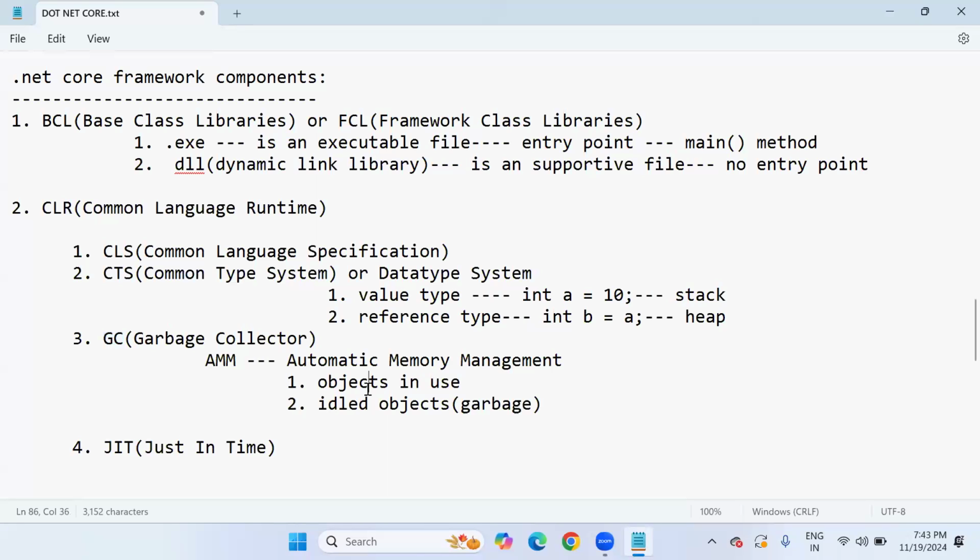Constructor means what? Generally to construct or to build. Destruct means what? Destroy, to remove. So the garbage collector internally will call a destructor, and the destructor will deallocate the memory for these idled objects.